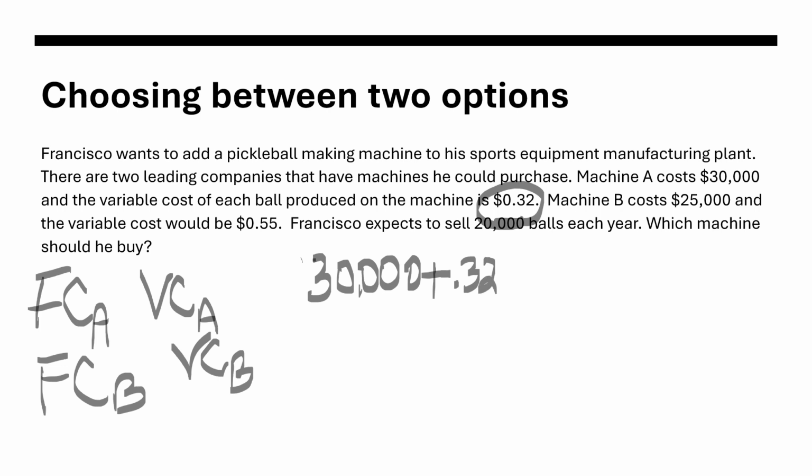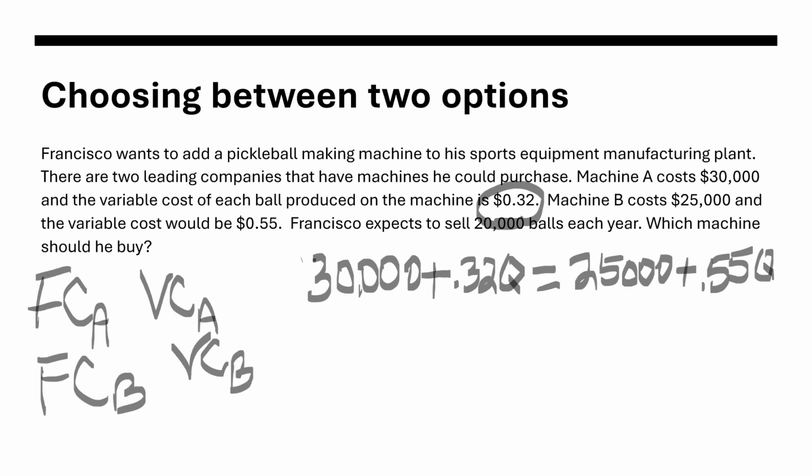And we're just going to put Q in here. Q stands for the quantity of balls we're going to produce. And we're going to try to set this equal to the 25,000 that we pay to buy machine B, plus the variable cost of machine B, which would be 55 cents, and again, times our quantity.